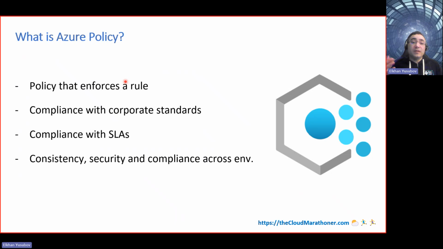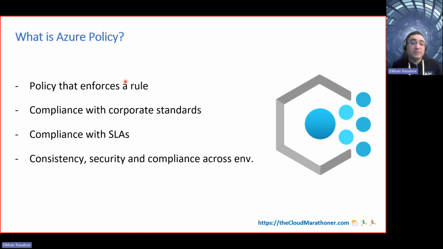In other words, it allows you to create, assign, and manage policies that enforce rules and effects over your resources, ensuring they all comply with those specific standards and service level agreements that your project needs to meet. For a very simple example, you can use Azure Policy to ensure that all your resources are tagged properly, or to restrict the types of virtual machines that can be deployed in your environment.